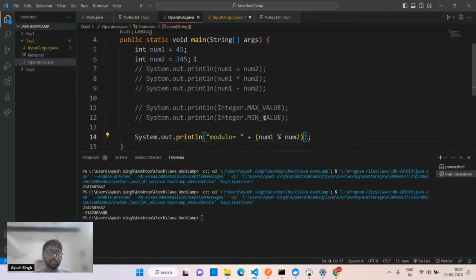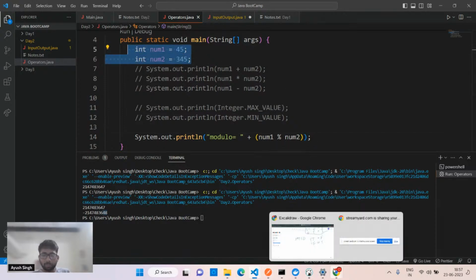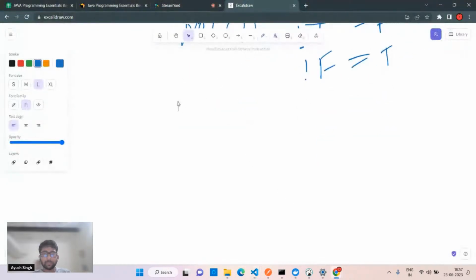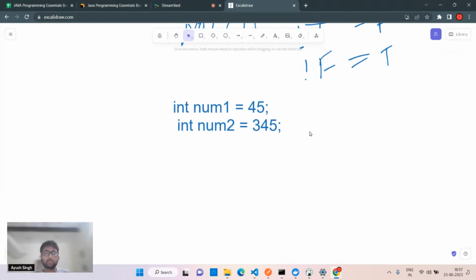So if you can see the screen, I'll show you on the board itself. Just give me a second. So we have numbers like this. We have numbers like this. Can anyone tell me what is going to be? This is the number, num1 45, 345. We have written like this.